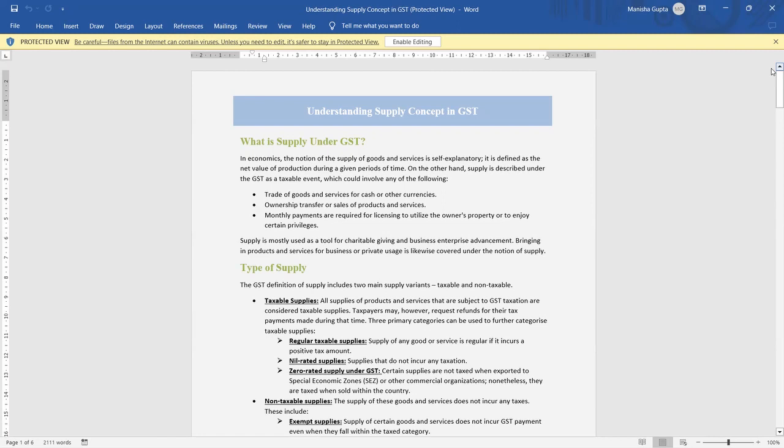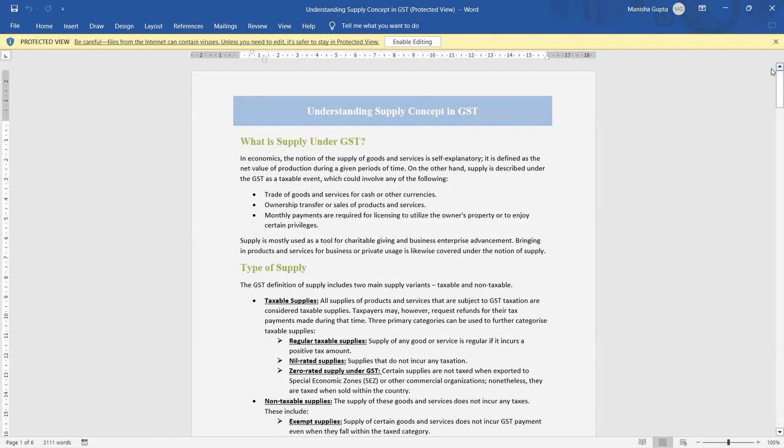Now, what are the types of supply? There are many types of supply under GST. Types of supply are majorly categorized into two types: taxable supply and non-taxable supply. Taxable supply refers to supply of goods or services that are taxable under GST.